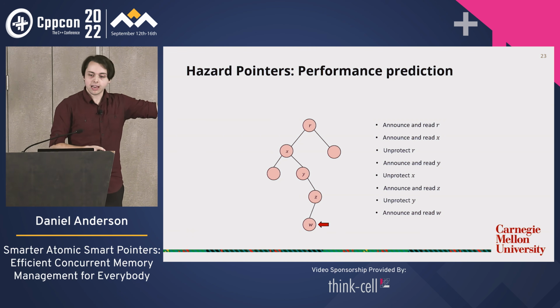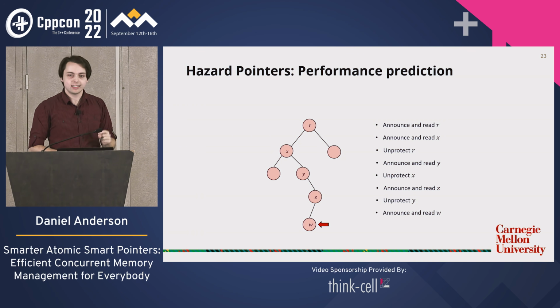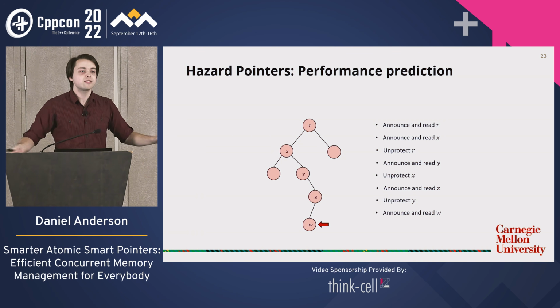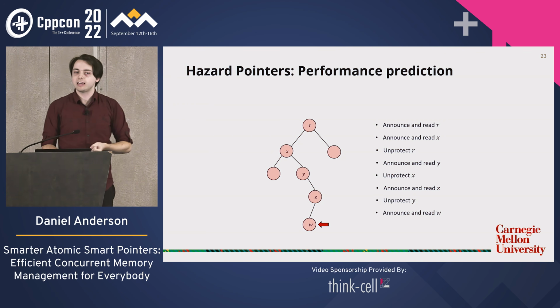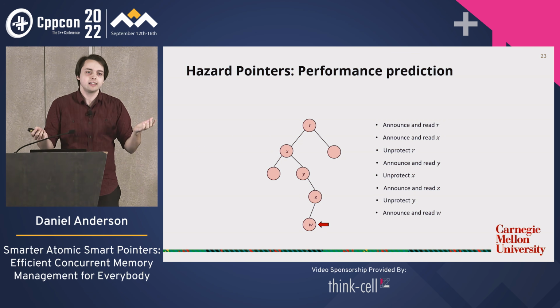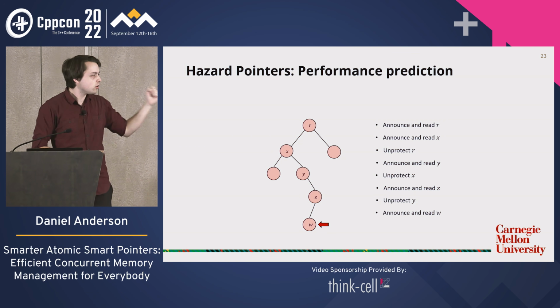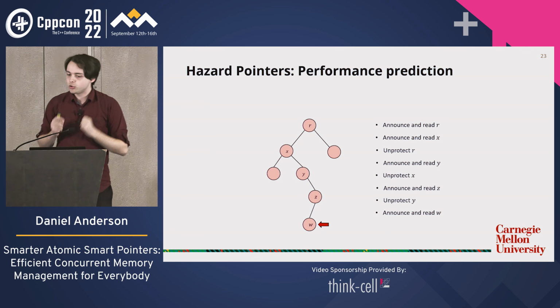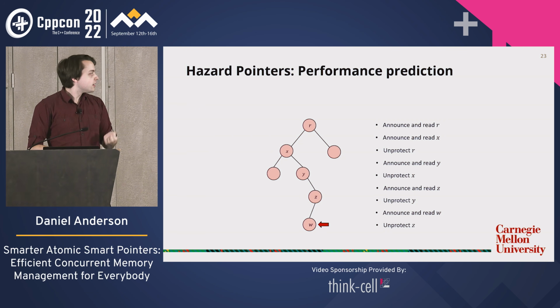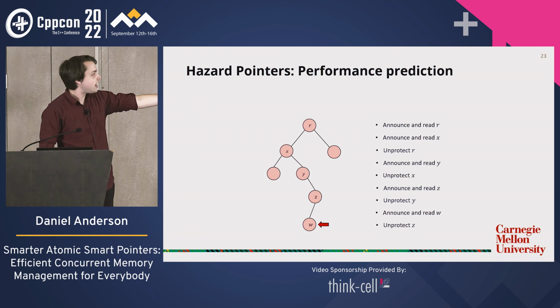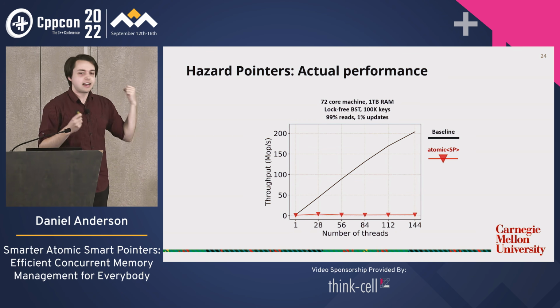Okay, so we should expect that even though there's a bunch of writes here, we have basically gotten rid of the contention. It's still going to be, we would expect, slower than the baseline because we have to pay for those writes. But we should have gotten rid of the contention, and so we should now expect to see some scaling. Okay, so let's have a look now at the end of our traversal. How does it actually perform?